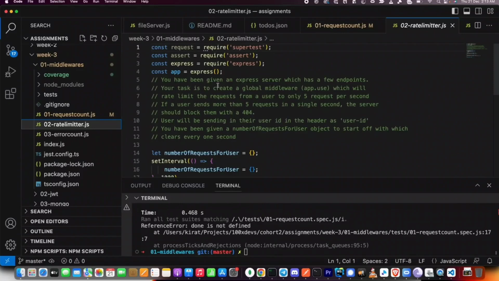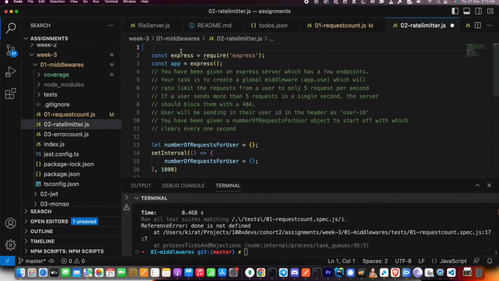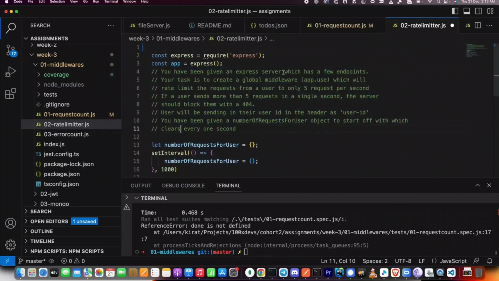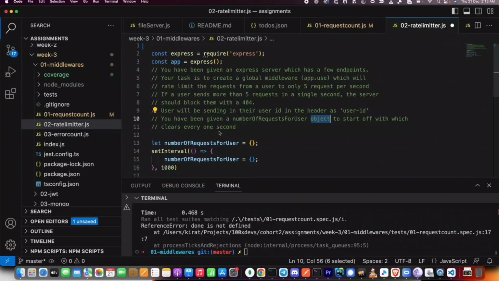This is something similar. Let's look at the assignment. Again, don't need any of these. Const express, const app equal to express, and then a task. What does the task say? You have been given an express server which has a few endpoints. Your task is to create a global middleware, seems like the same as the last assignment, which will rate limit the request from a user to only 5 requests per second. If a user sends more than 5 requests in a single second, the server should block them with a 404. Interesting. User will be sending in their ID in the user-id header. You will have been given a numberOfRequestsForUser object to start off with, which clears every 1 second. Seems like they've done a lot of the work for us.